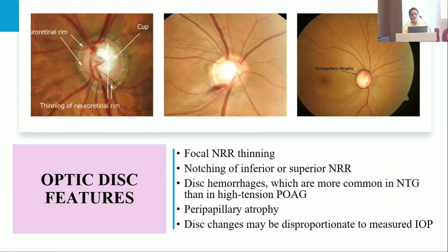And coming to optic disc features, focal NRR thinning with notching of inferior or superior neuroretinal rim, disc hemorrhages, peripapillary atrophy, and these disc changes may be disproportionate to measured intraocular pressure.